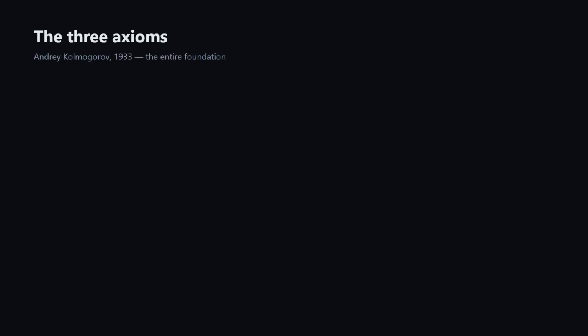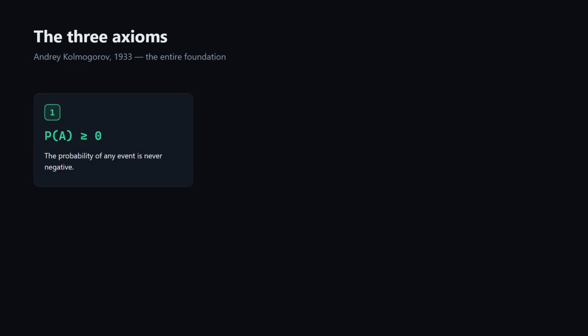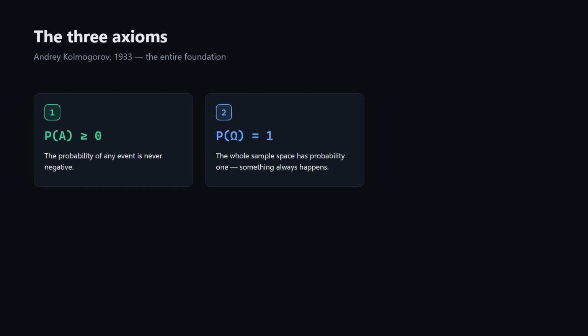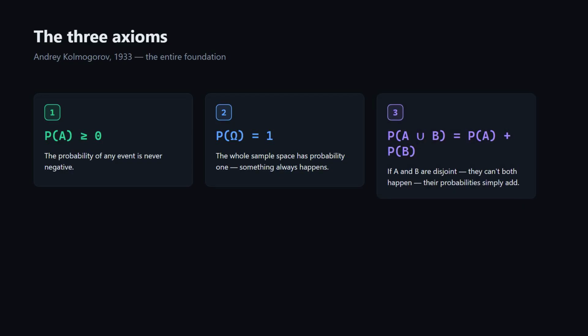Here's the entire foundation, due to Kolmogorov. 3 rules. 1. The probability of any event is never negative. 2. The probability of the whole sample space is exactly 1. Something always happens. 3. If 2 events can't happen at the same time, they're disjoint. Their probabilities simply add together.